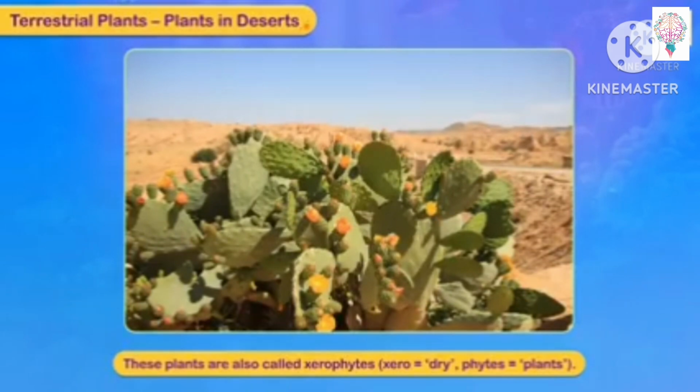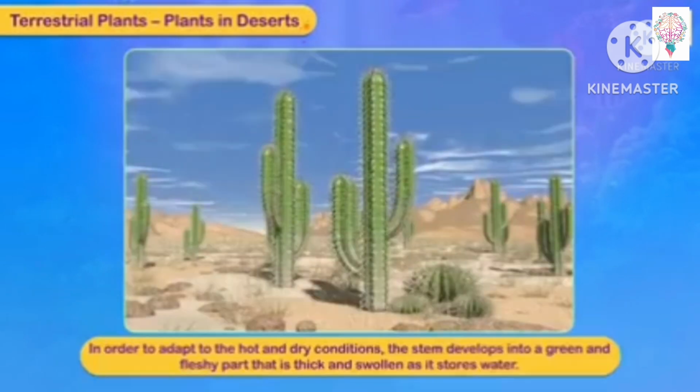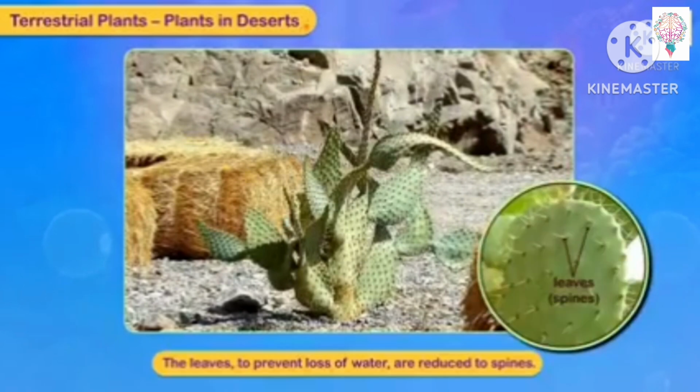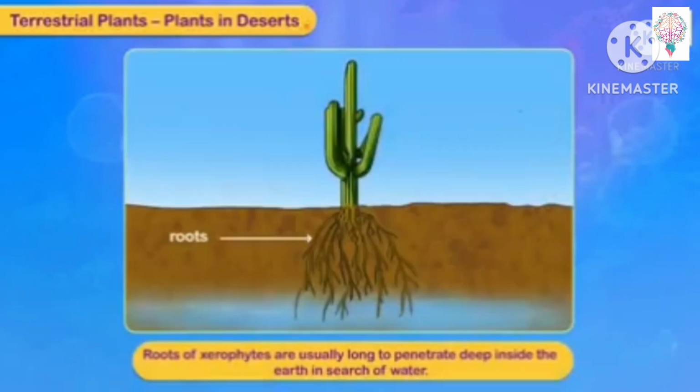In order to adapt to the hot and dry condition, the stem develops into green and fleshy part that is thick and swollen as it stores water. They will be preparing the food. The leaves, to prevent loss of water, are reduced to spines. Roots of xerophytes are usually long, penetrate deep inside the earth in search of water. You can see here it's very long, it will go inside in search.